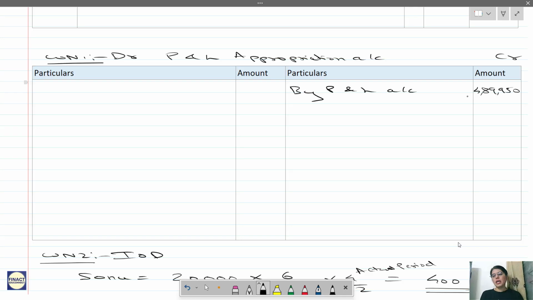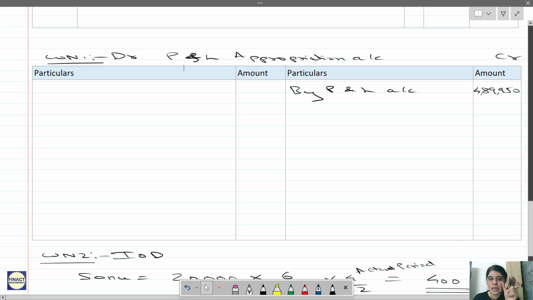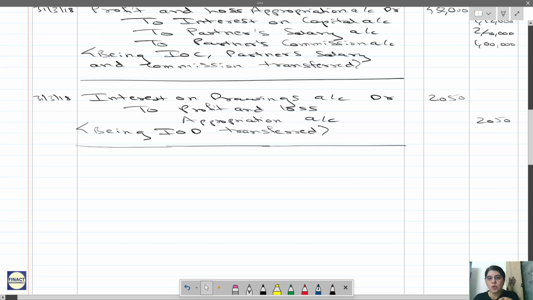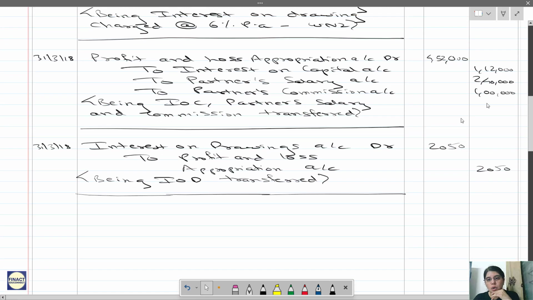Okay, so here, since it is not a fair P&L appropriation account, we won't be doing it in much detail. We will just write it and try to calculate the profit over here. Because if they are asking you a fair profit and loss appropriation account, then you have to do it properly in detail, like the way we did it in the previous question. Now here let us just post these two entries. These are the closing and transfer entries. Let us transfer them to profit and loss appropriation account.